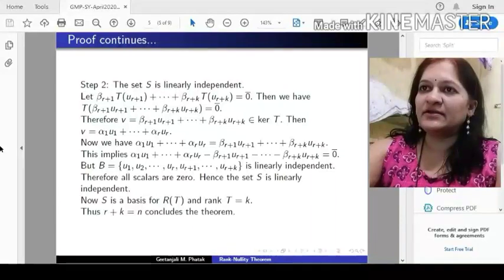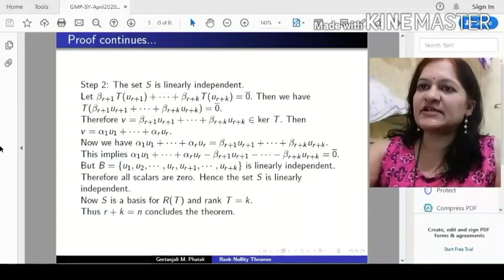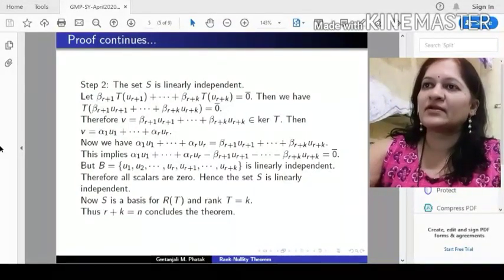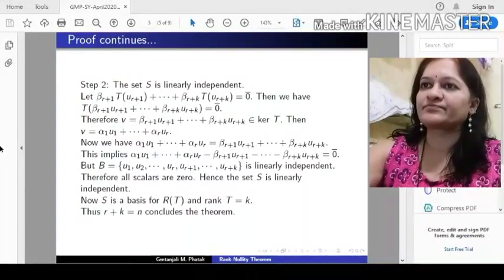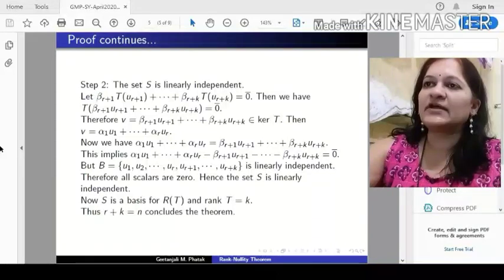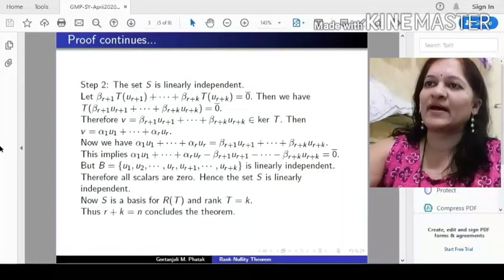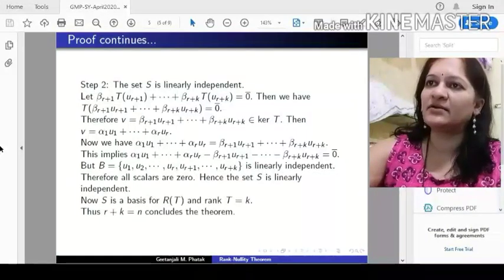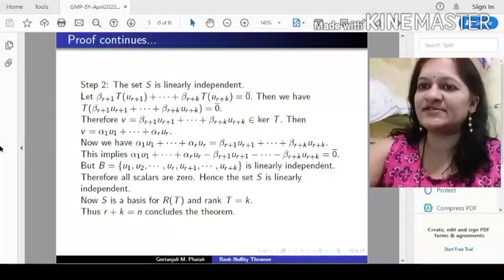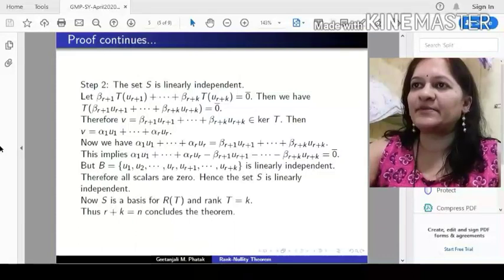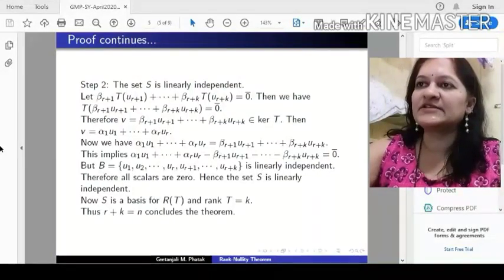Now again T is linear, so T of that bracket combination is equal to 0 bar. The element in the bracket has image under T equal to 0 bar. That means that element is in the kernel. So suppose that element is V, V equal to beta r plus 1 u r plus 1 plus up to beta r plus k u r plus k. This element belongs to the kernel of T.